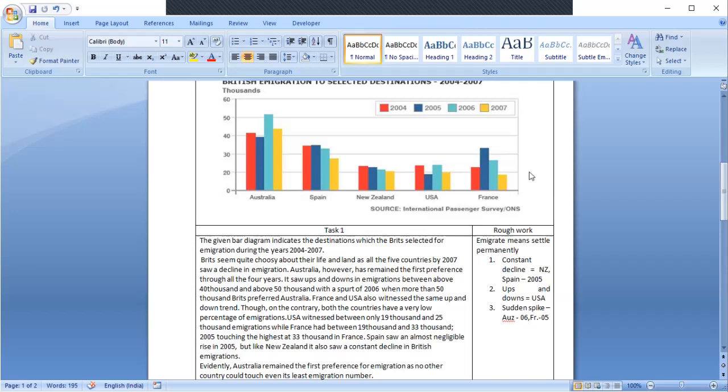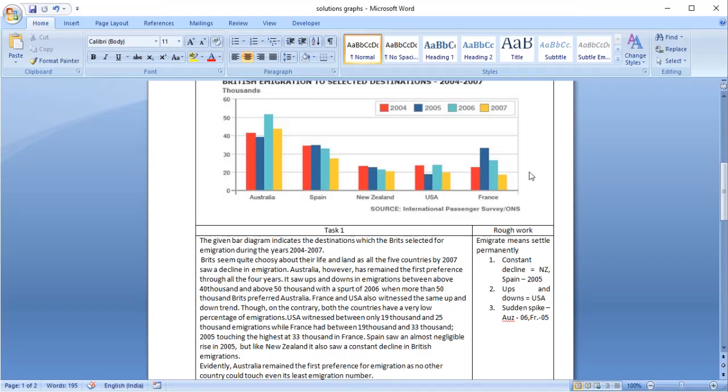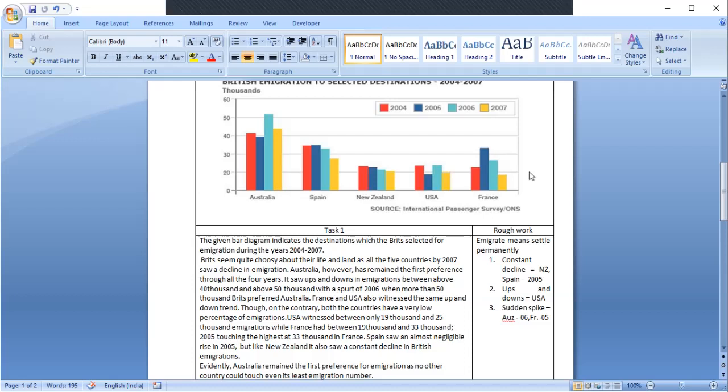It saw ups and downs in immigration between above 40,000 and above 50,000, with a spurt of 2006 when more than 50,000 Brits preferred Australia. See, Australia is constantly between almost 40,000. In 2005, it is kind of 39 or 39.5 thousand, but it is leading from almost 40,000 to 50,000 plus.